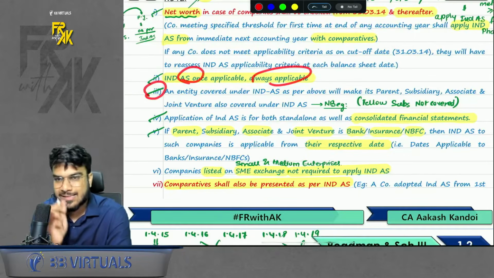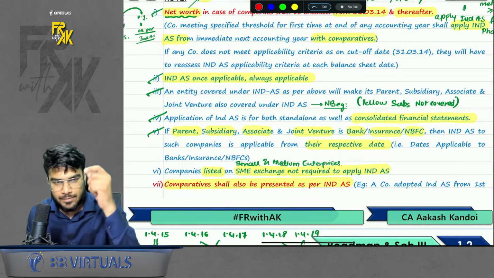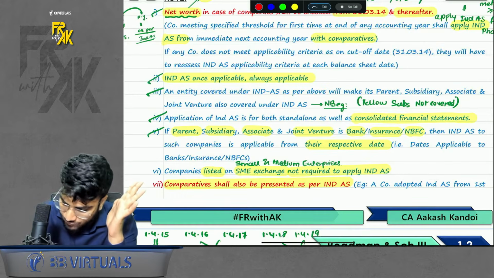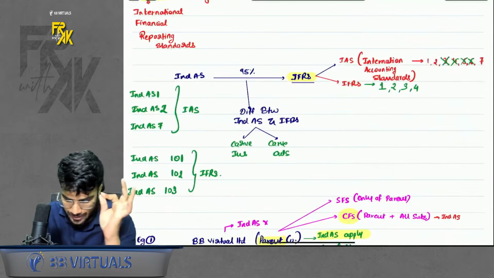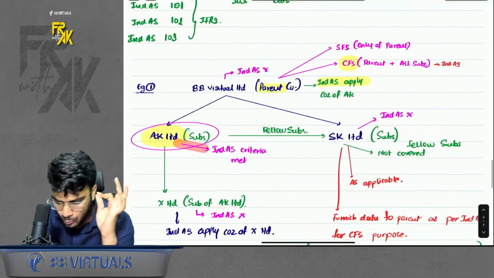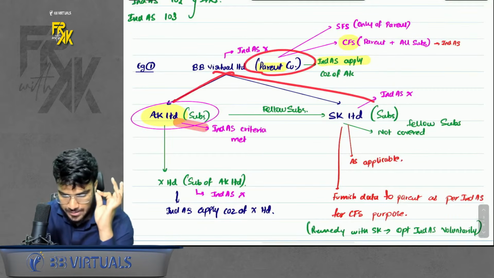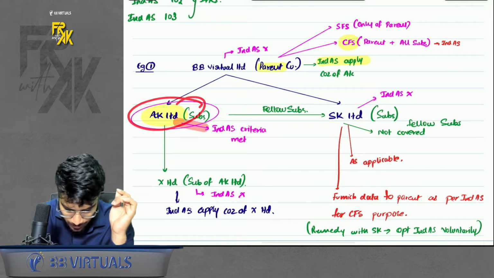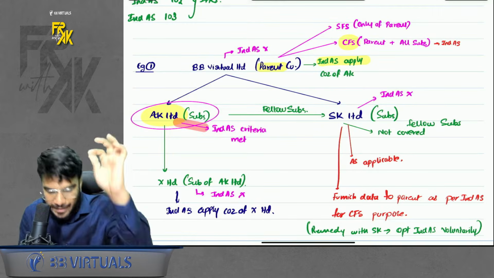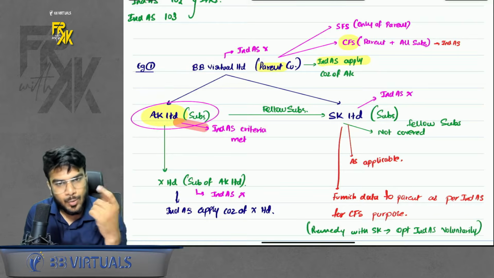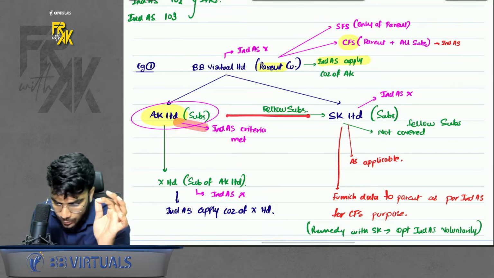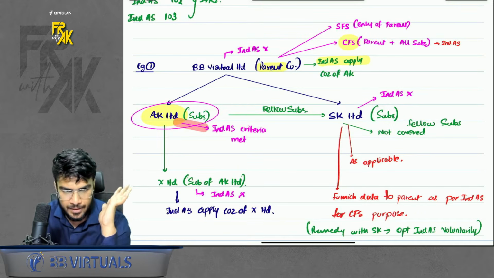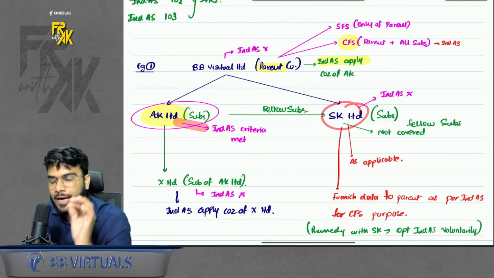The next point is, if Ind AS is applicable to you, your parent, your direct subsidiary, your direct associate, your direct joint venture will also get covered under Ind AS. But fellow subsidiaries will not be covered. Do you remember the example which we discussed in the class? Let's say, for example, you are a parent company. You have 2 subsidiaries, AK and SK. And AK also has one subsidiary, X Limited. If Ind AS becomes applicable to AK, it will automatically become applicable to its parent, to its subsidiary, to its associate, to its joint venture. But fellow subsidiaries are not covered here. That means because of AK, SK will not fall under the purview of Ind AS, right? Okay. That means SK will continue to apply AS.